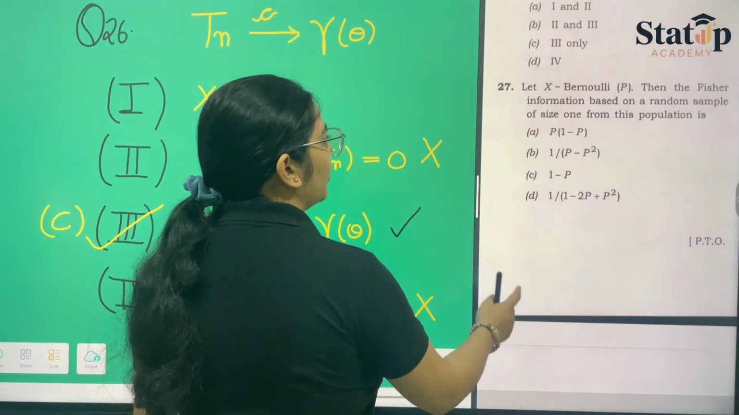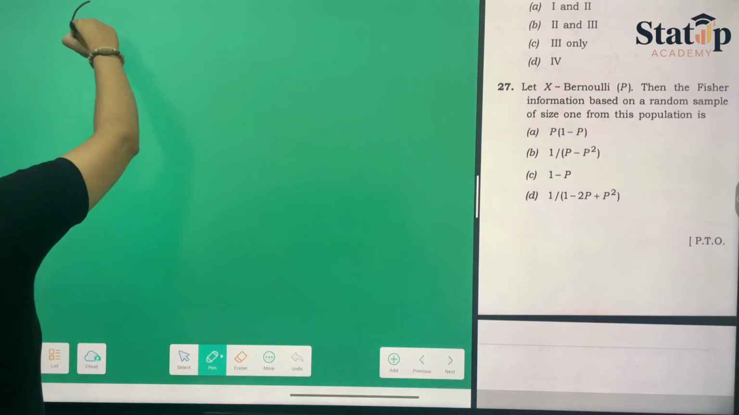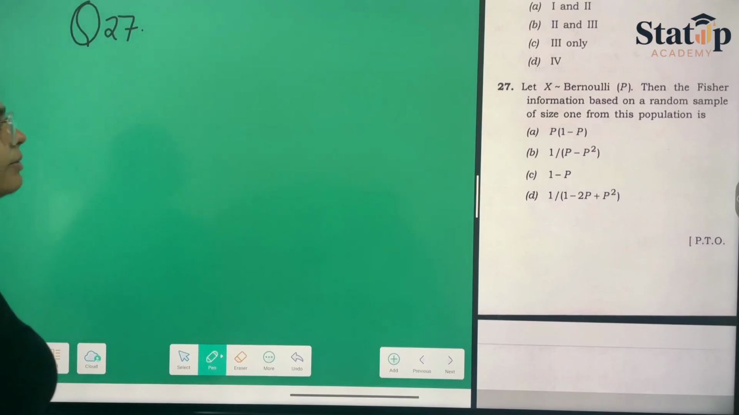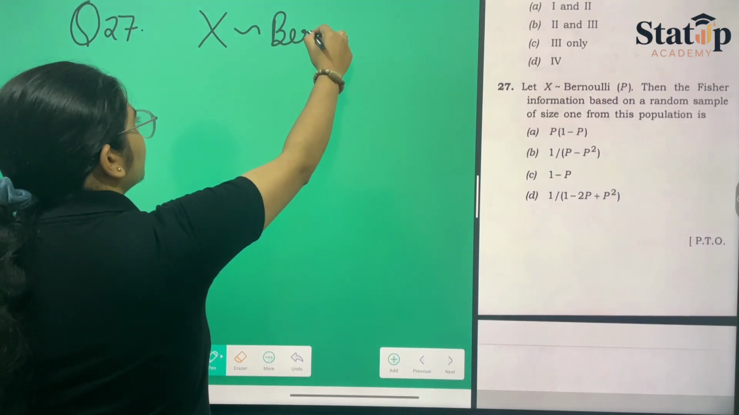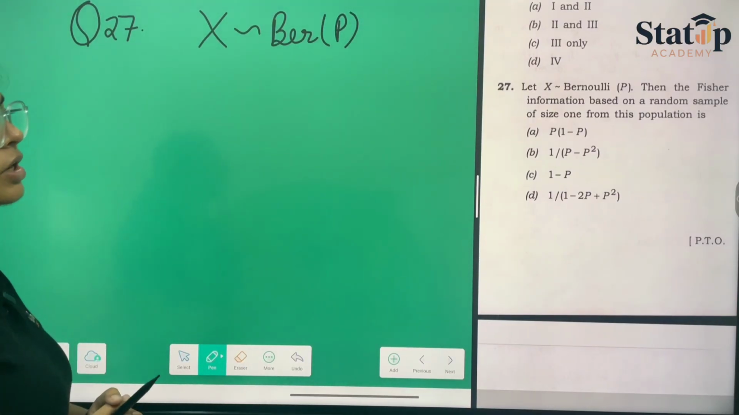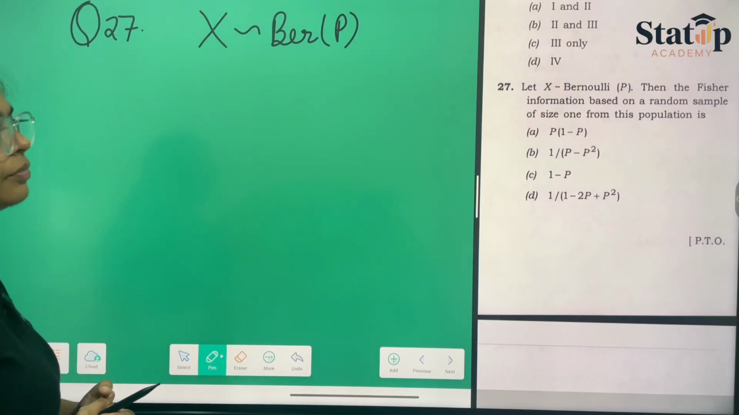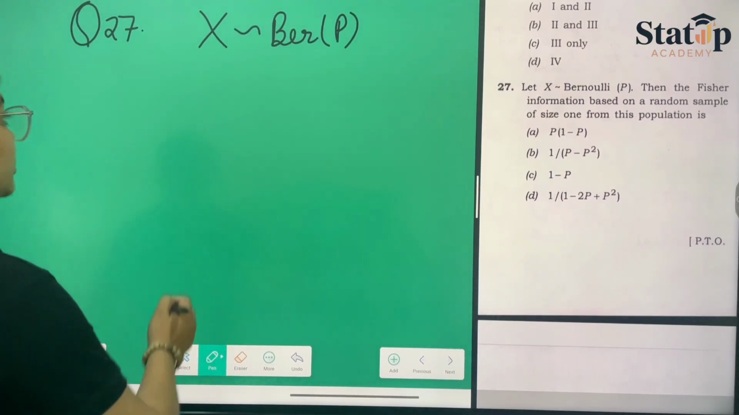Okay. Now let us consider another question, which is again based on the Bernoulli distribution. Question number 27 has given us that X follows a Bernoulli distribution with parameter capital P. Then the Fisher information based on a random sample of size 1 from this population is. So they have asked us to calculate the Fisher information.